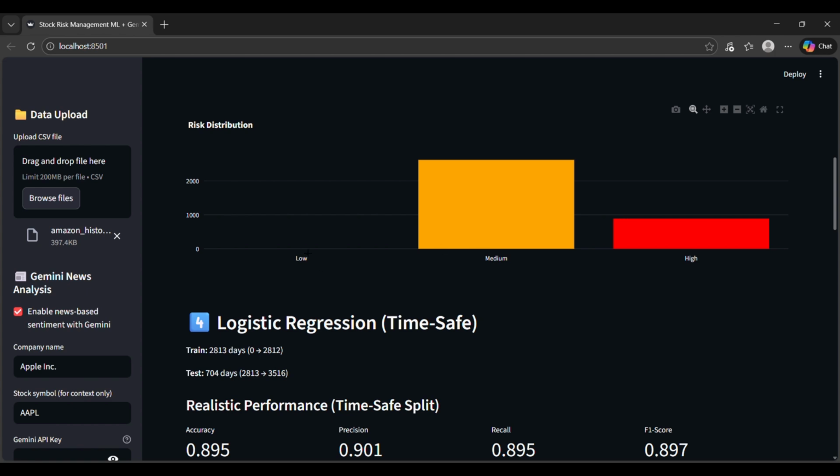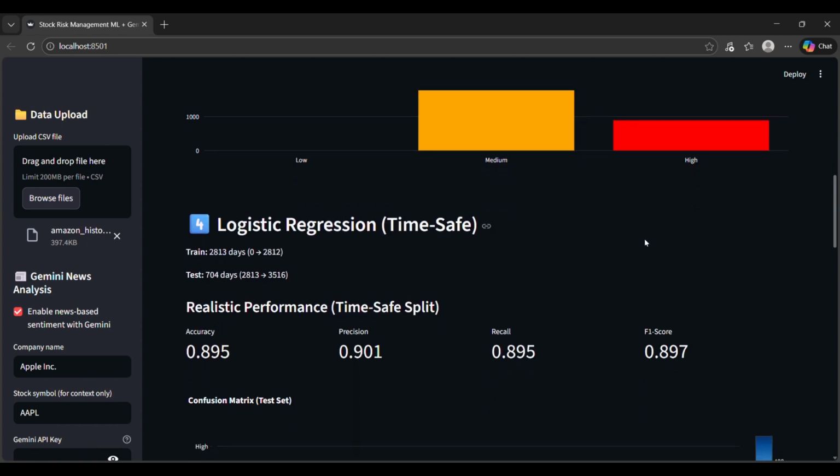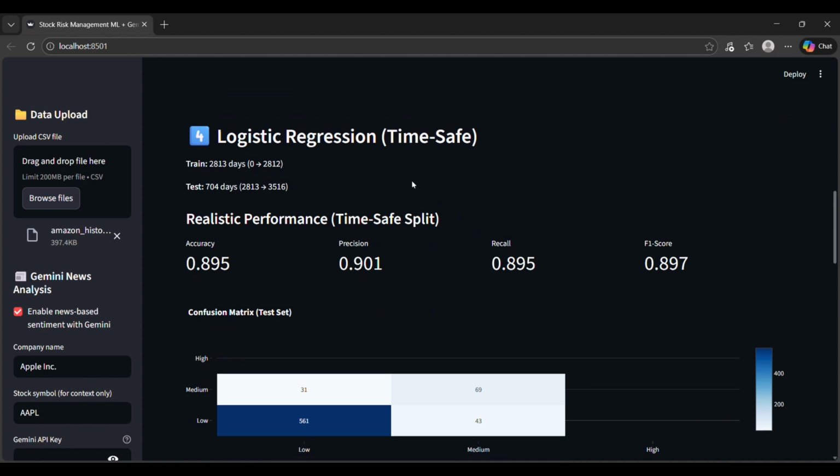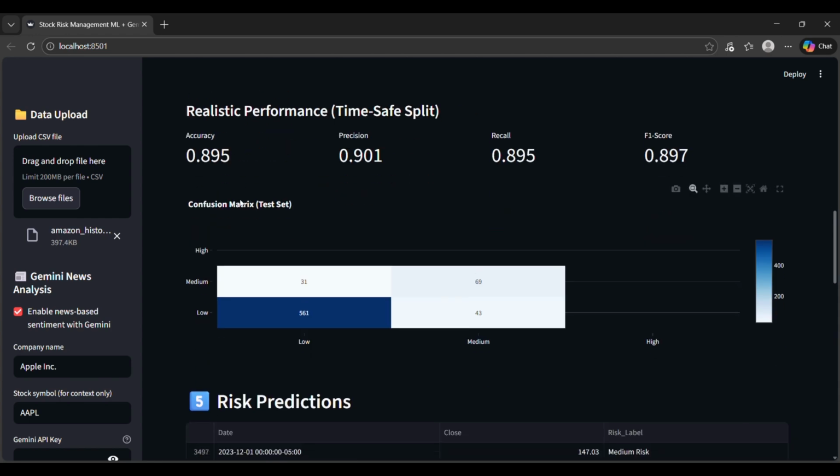Low labels are almost 0, negligible. Then medium we have 2625, and the high risk labels are 892. When we apply logistic regression on these, we got to know that the distribution becomes this and this for the training and testing part. And you can see here that the accuracy of 89.5% is there for our model, then precision of 90.1%, recall 89.5, meaning that the model is correctly identifying 89.5% of the overall positives that are present. Then similarly, the F1 score, which shows us the balance, or we can say the harmonic mean of recall and precision.